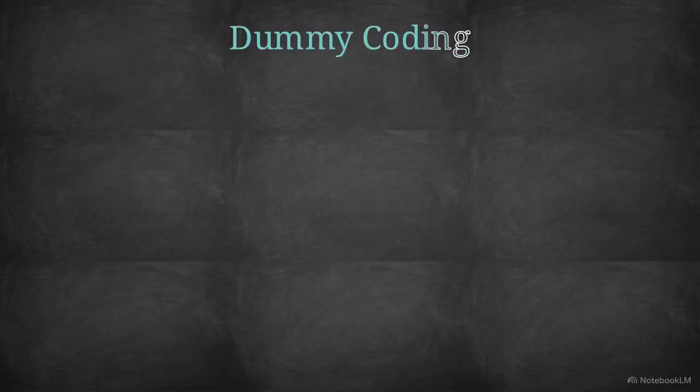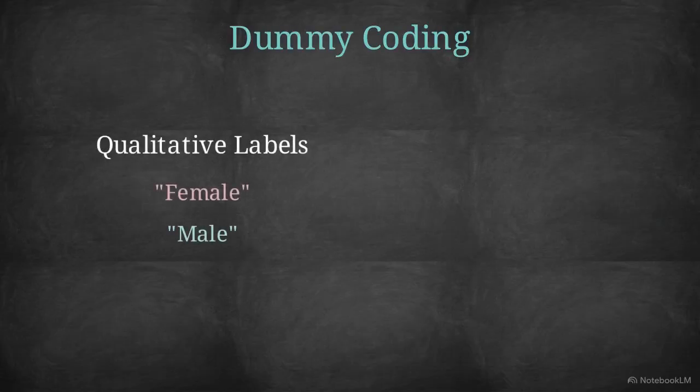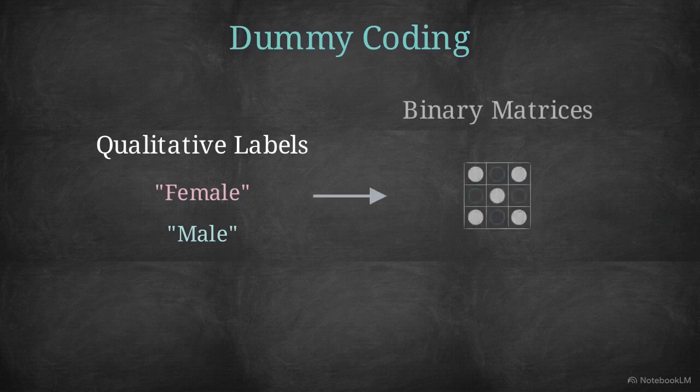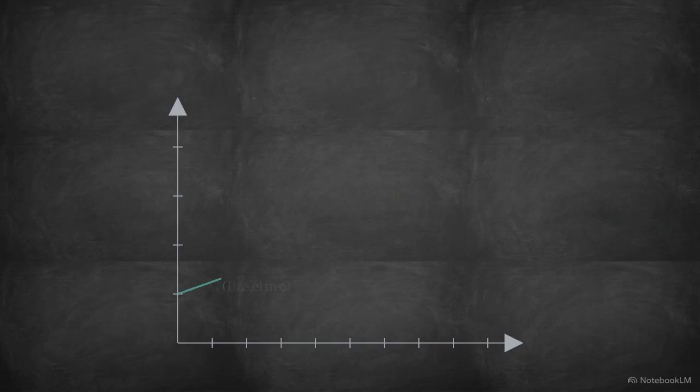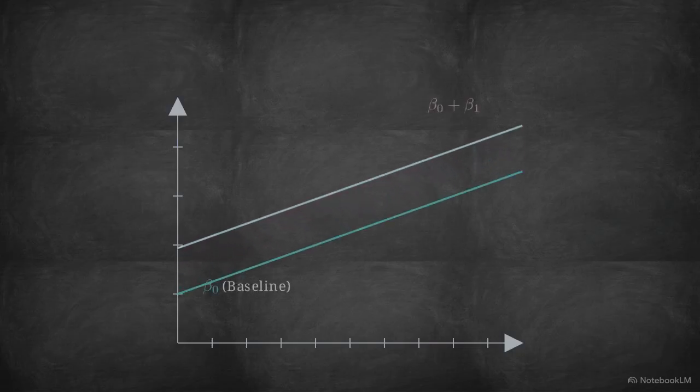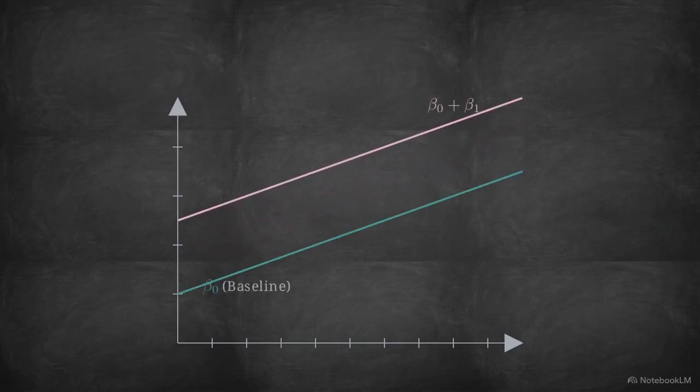To force qualitative data into a quantitative equation, we use a technique called dummy coding, converting human labels into strict binary matrices. For a 2-level variable like gender, the model designates female as a quantitative 1 and assigns male as the baseline 0. Mathematically, adding a dummy variable does not change the angle of the regression line. It shifts the baseline intercept, beta 0, up or down. The coefficient beta 1 simply becomes the average measurable difference between the 2 groups.